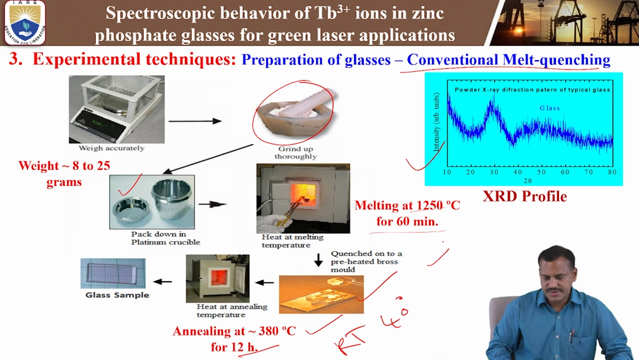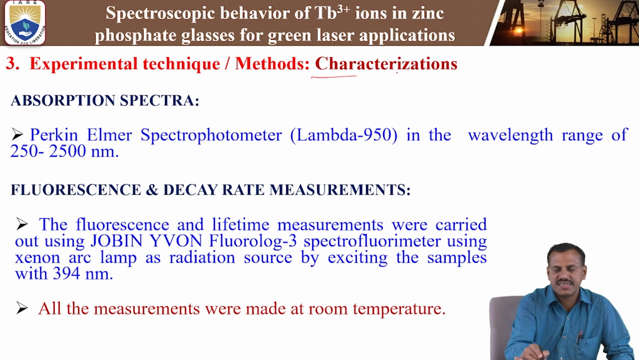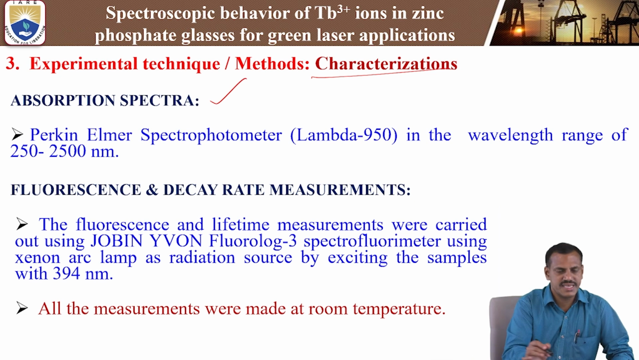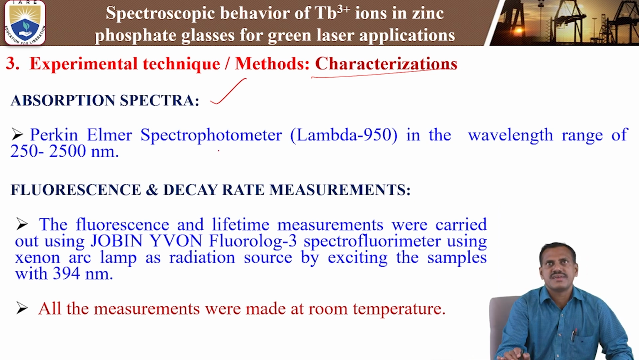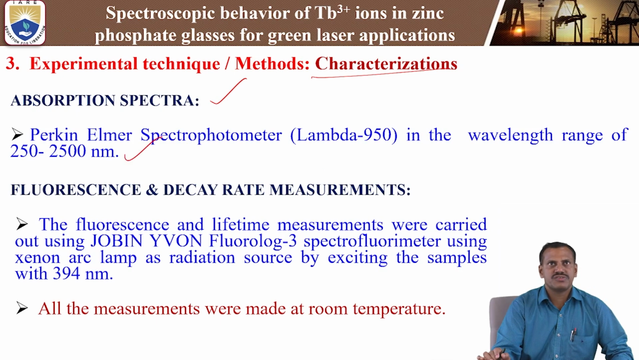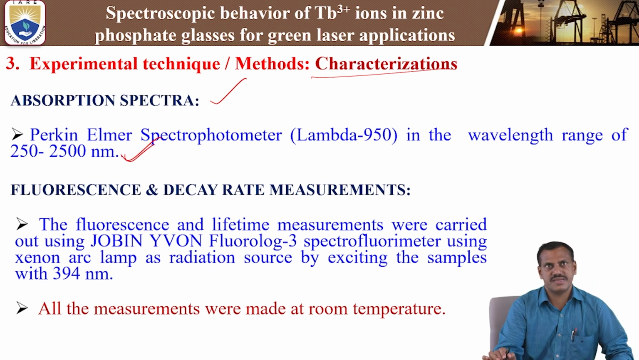So after confirming the glassy nature, we need to measure with different kinds of characterization techniques. So, experimental techniques and characterization methods. First is absorption. The absorption spectra were characterized by using the Perkin-Elmer spectrometer, model number Lambda 950, in the wavelength range of 250 to 2500 nanometers. That is the optical absorption spectra.